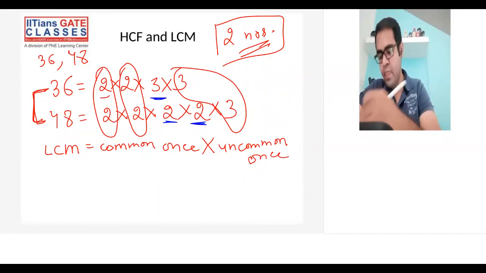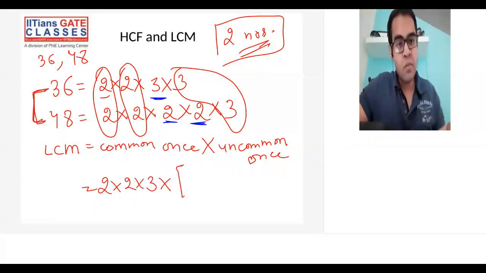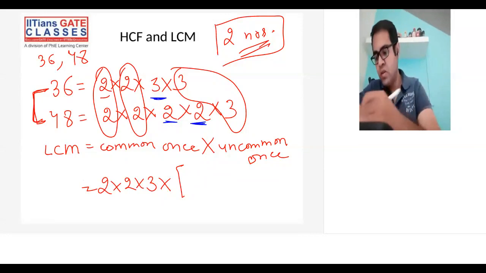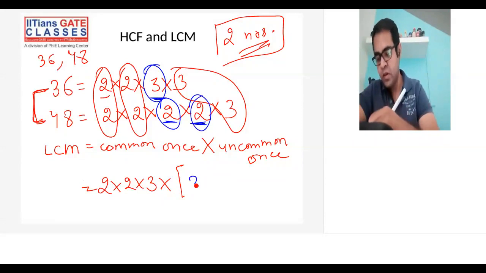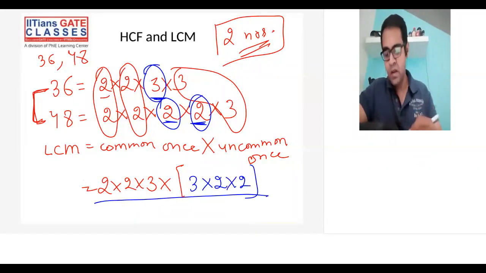Okay. So now common part is what? 2 into 2 into 3. Into uncommon, you have to take from both of them. Uncommon, I'll write using some other color. That would be easier. So uncommon will be what? 3 into 2 into 2. Okay. So now if you combine everything, whatever answer you'll get will be the final answer.